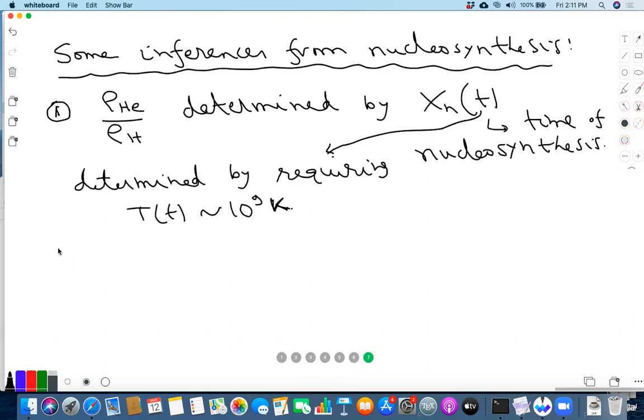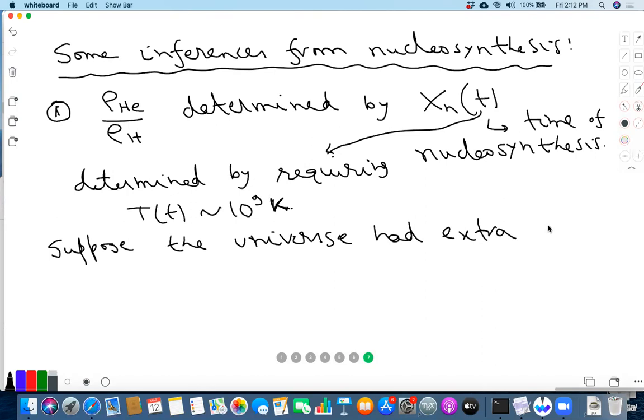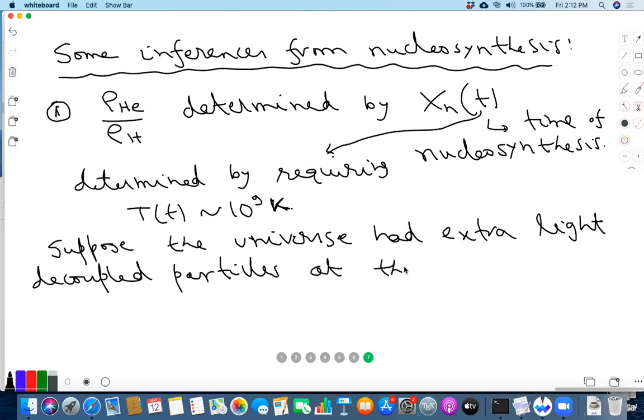Now suppose the universe had extra light decoupled particles at the time of nucleosynthesis.